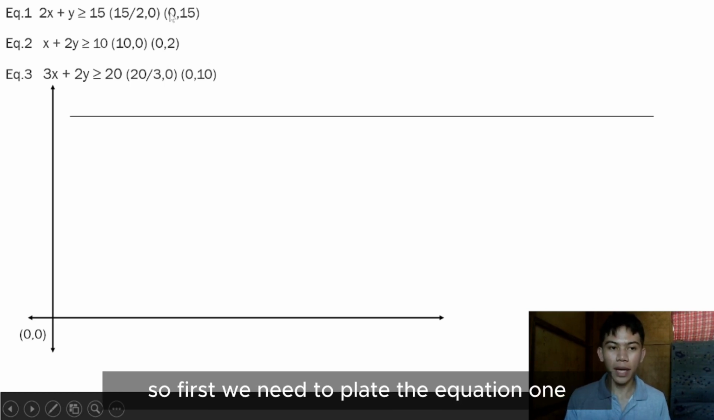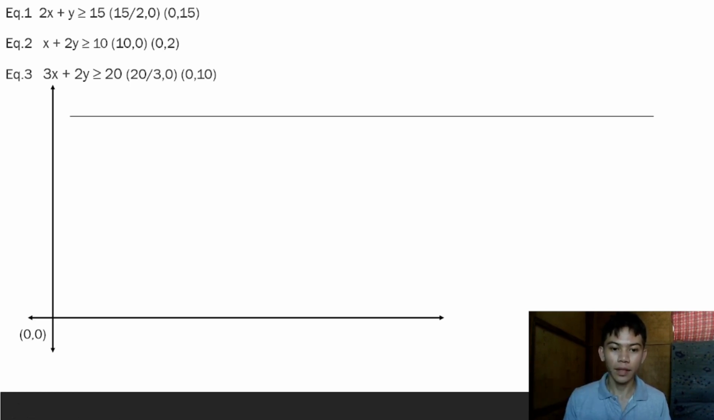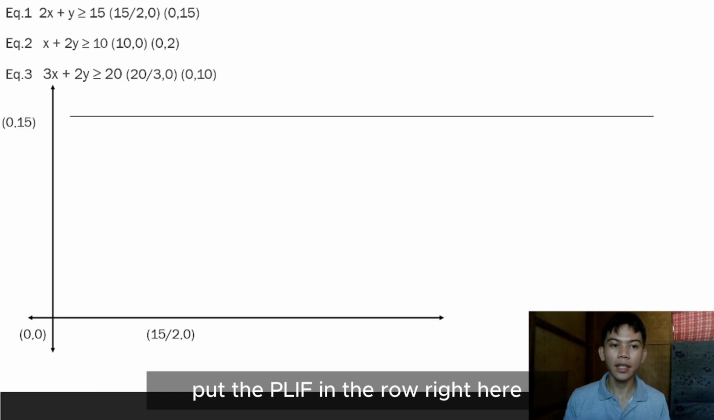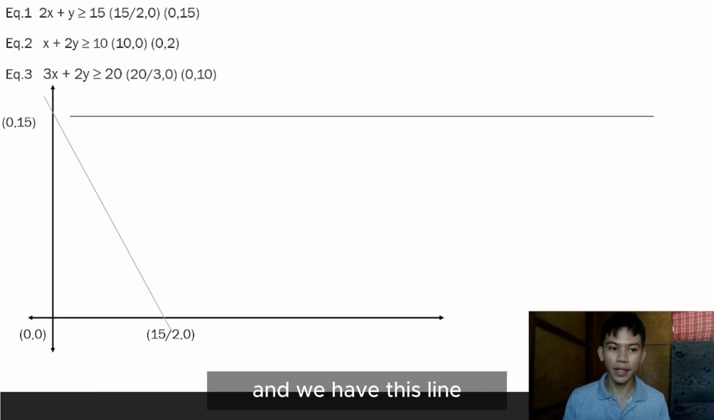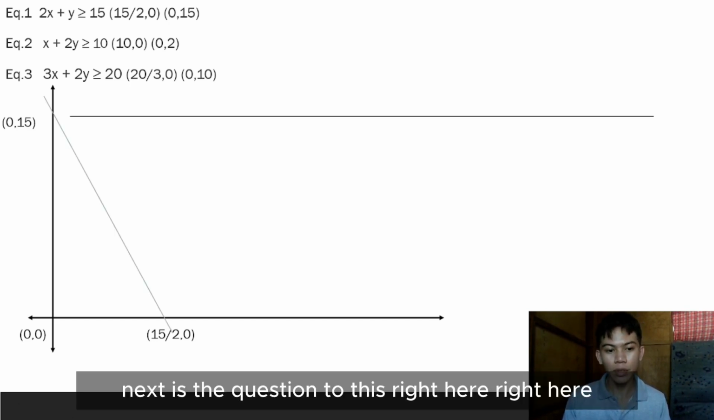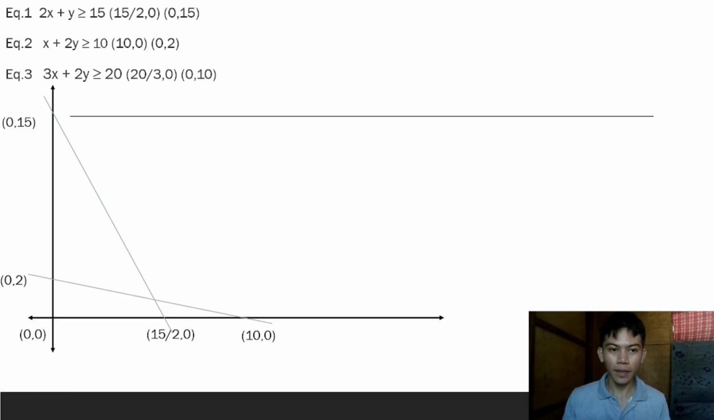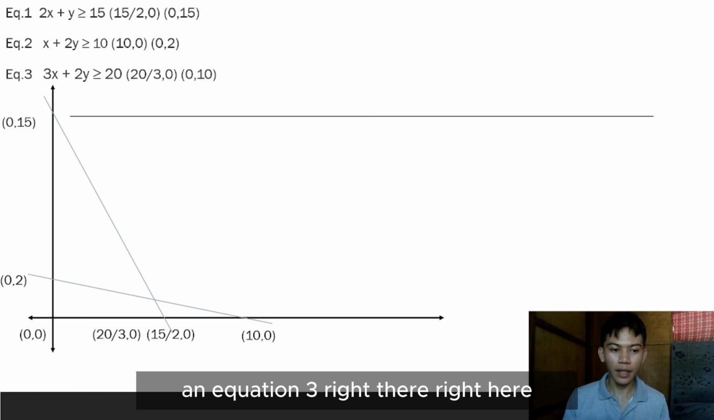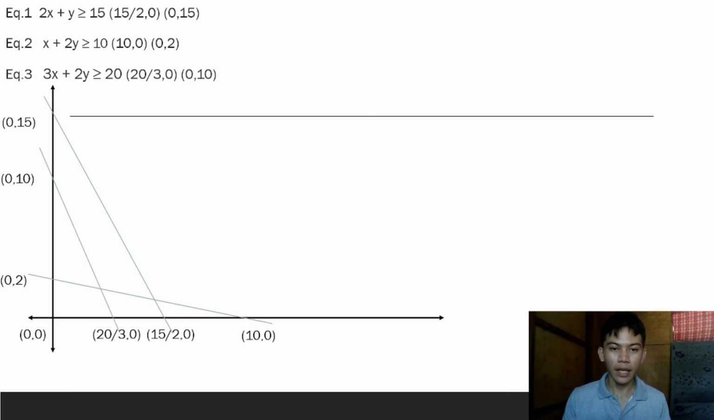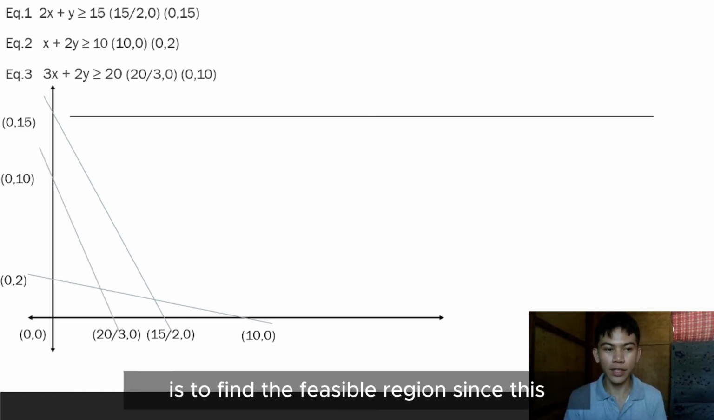So first we need to plot equation 1. Put the (15, 0) right here, and we have this line. Next is equation 2, this right here, and right here, and we have this line. And equation 3 right there, right here, and you have it here. The next thing we need to do is to find the feasible region.